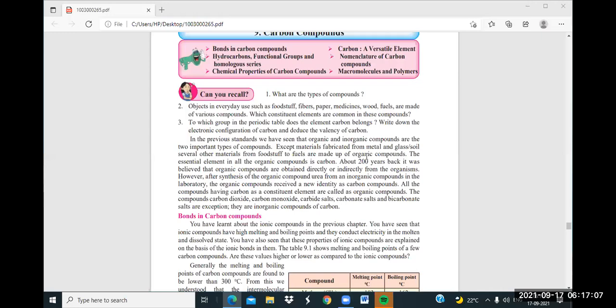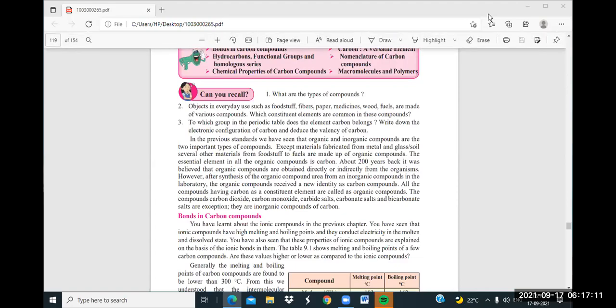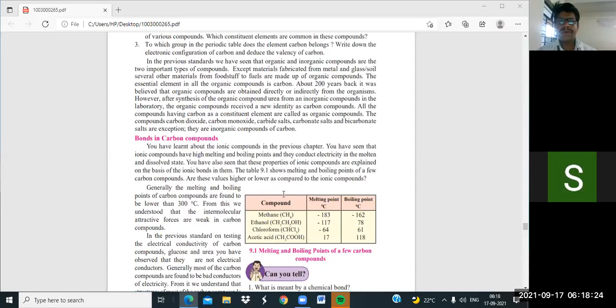Which types of bonds? So, what is in the bond, will someone tell me? When we speak about bonds in carbon compounds, as compared to other metals or other things, in carbon compounds there is weaker bonding present. That is the main reason why the boiling and melting points of many carbon compounds are lower than 300 degrees Celsius.